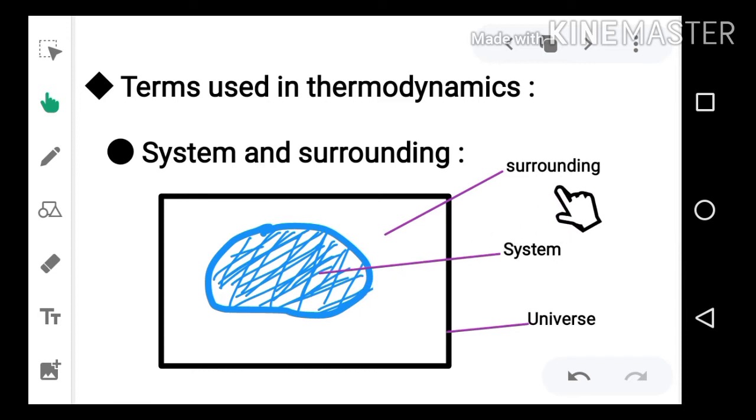Whereas the surrounding is the part other than the system, which is also part of the universe, but where the observations are made. The place where you are standing and observing that same beaker containing the chemical process, that part other than the system, is called the surrounding.